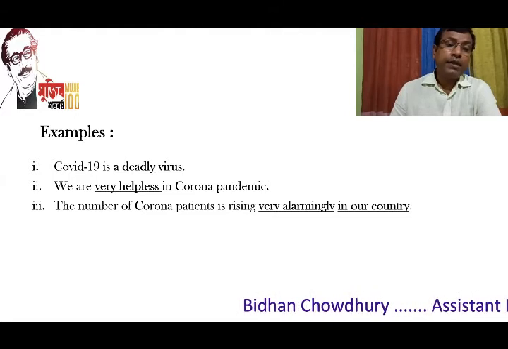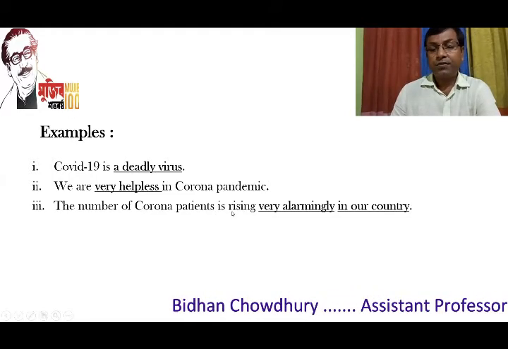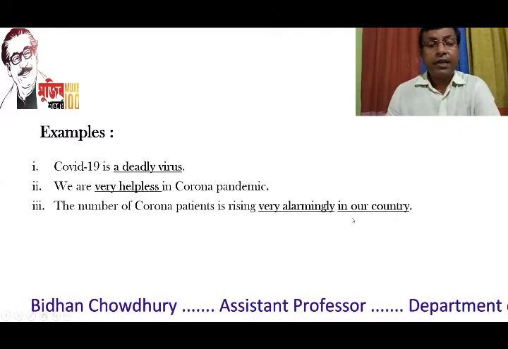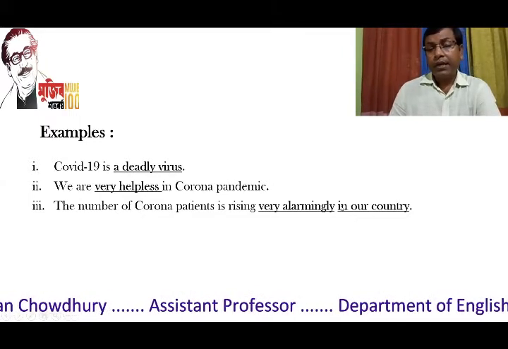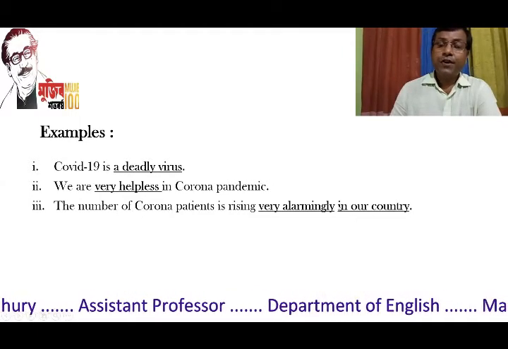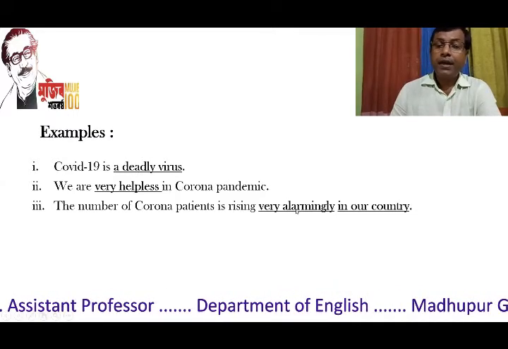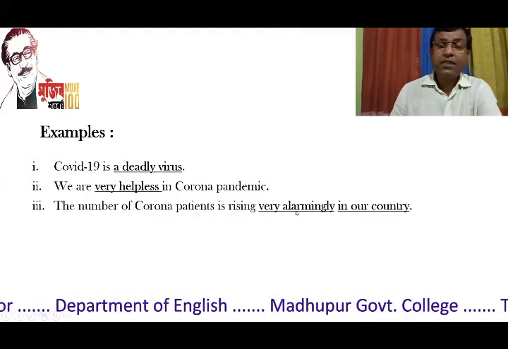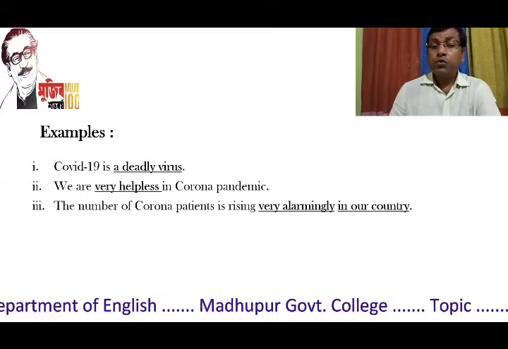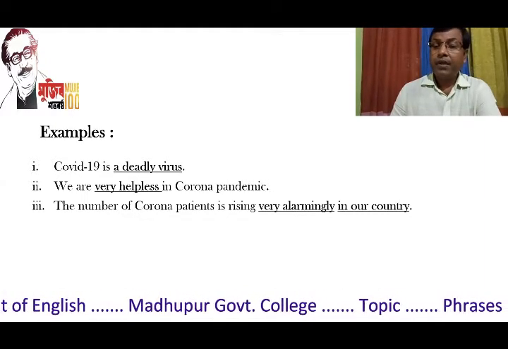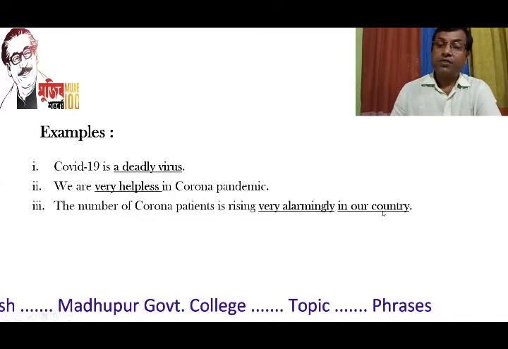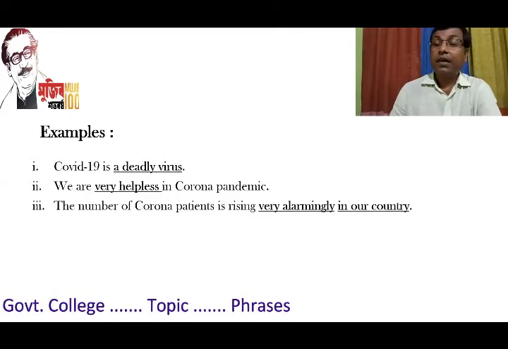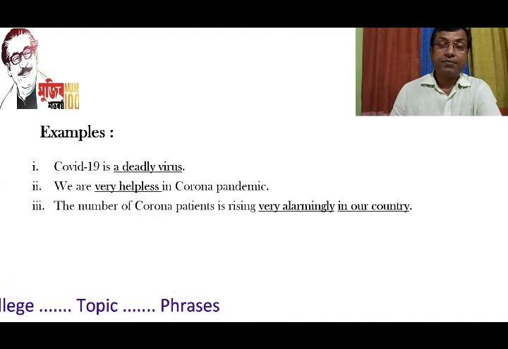And last of all, the number of COVID-19 patients is rising very alarmingly in our country. Look at this example, my dear students, very carefully. Here I have underlined two different sections. First of all, very alarmingly, and then in our country. So here in this example, we notice two phrases, very alarmingly and also in our country. So this is how we can detect a phrase, a group of words, from a sentence.